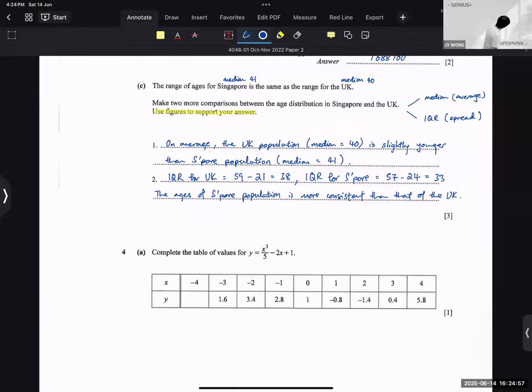So you must go and find IQR first. Find IQR, then say which one more consistent.